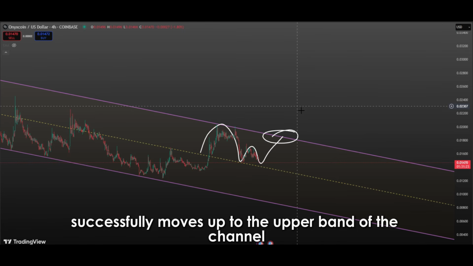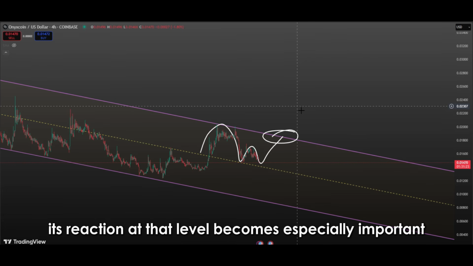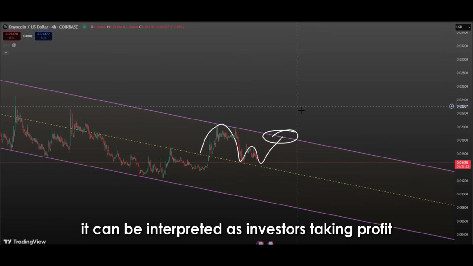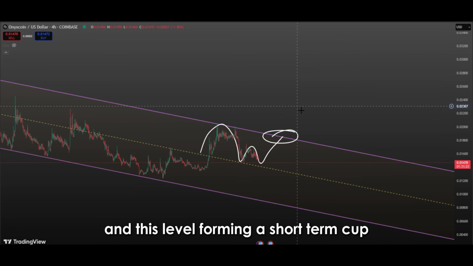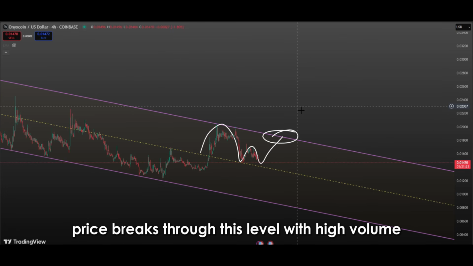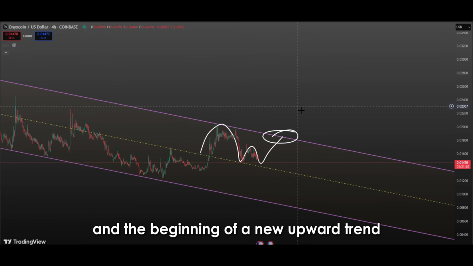If the price successfully moves up to the upper band of the channel, its reaction at that level becomes especially important. If the price encounters selling pressure at this upper band, it can be interpreted as investors taking profit and this level forming a short-term top. However, if the price breaks through this level with high volume, it would mark the end of the descending channel and the beginning of a new upward trend.